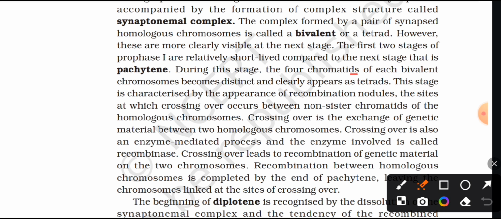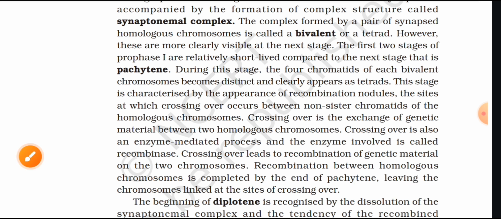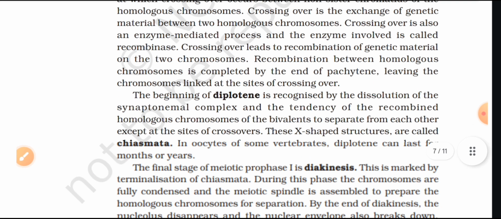During this stage, the four chromatids of each bivalent chromosome become distinct and clearly appear as tetrads. This stage is characterized by the appearance of recombination nodules, the sites at which crossing over occurs between non-sister chromatids of the homologous chromosomes. Crossing over is the exchange of genetic material between two homologous chromosomes. Crossing over is also an enzyme-mediated process, and the enzyme involved is called recombinase. Crossing over leads to recombination of genetic material on the two chromosomes. Recombination between homologous chromosomes is completed by the end of pachytene, leaving the chromosomes linked at the site of crossing over.